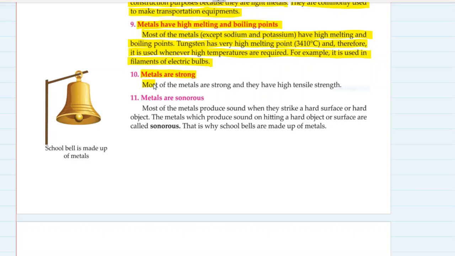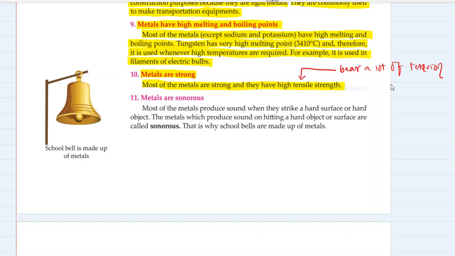Metals are strong. Most of the metals are strong and they have high tensile strength. So what do you mean by tensile strength? Tensile strength means they can bear a lot of tension, the force of tension.